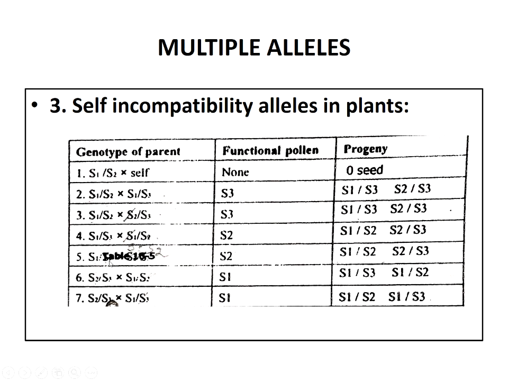Next, the fifth one is S2, S3 and S1, S2. Here the functional pollen is S1 and the progeny is S1, S3 and S1, S2.